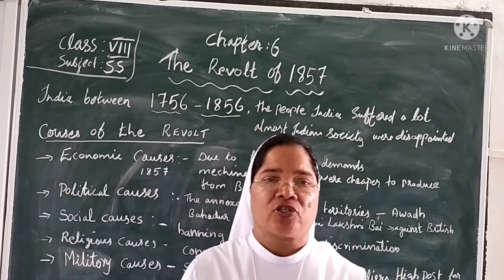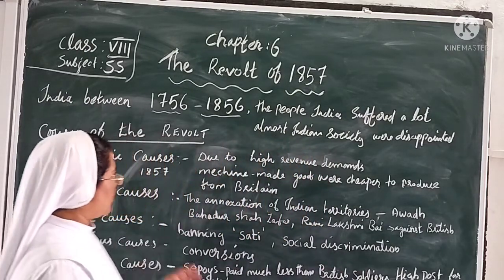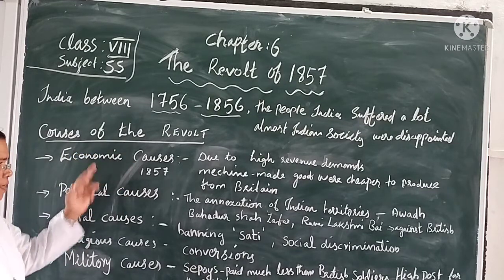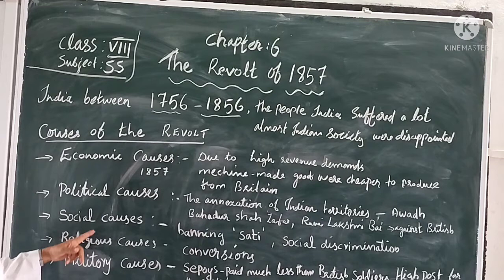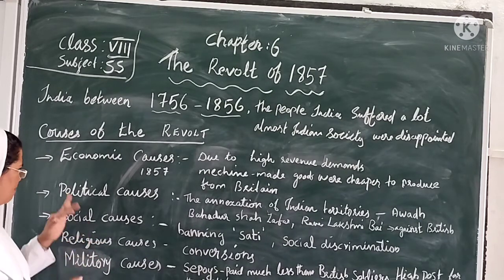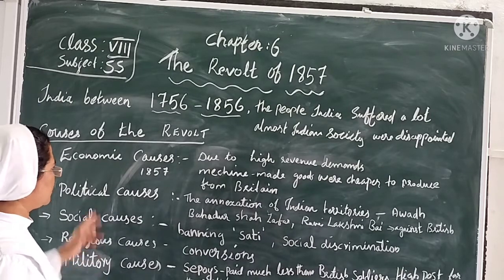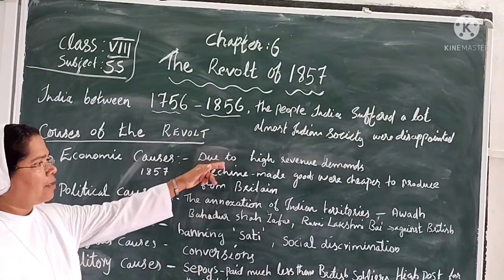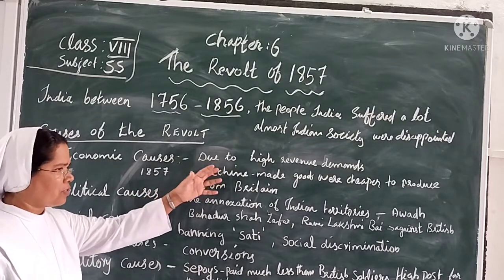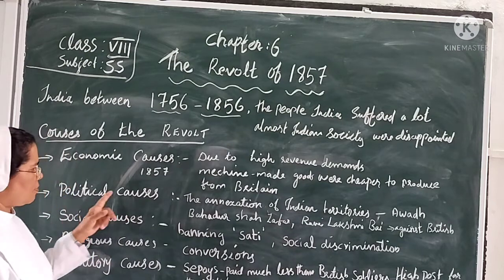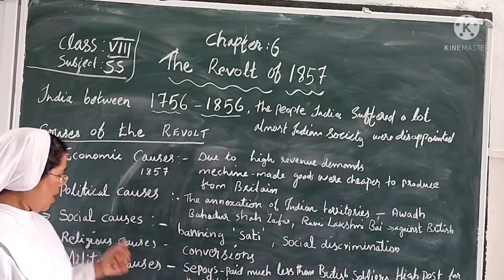Okay, these are the main points of the causes of the revolt. First, economic causes; second, political causes; then social causes, religious causes, and military causes. These five causes led to the revolt. Economic causes include the high taxes. Religious causes include missionary activity. Political causes include annexation of territory.